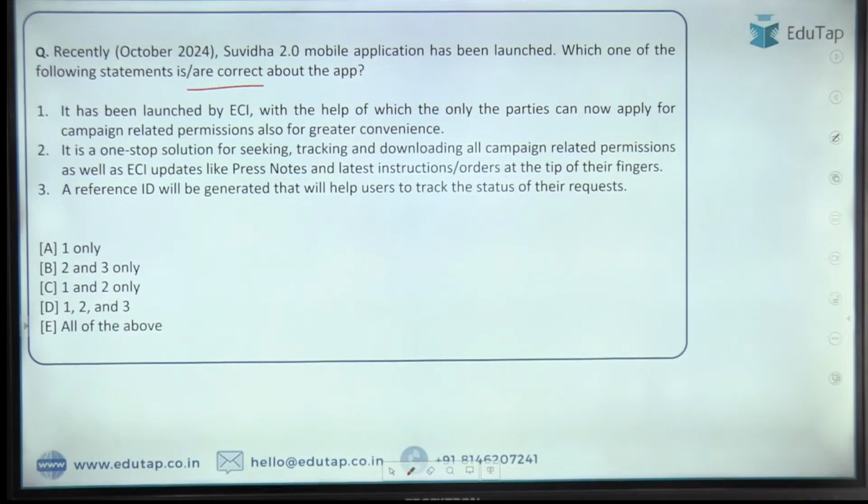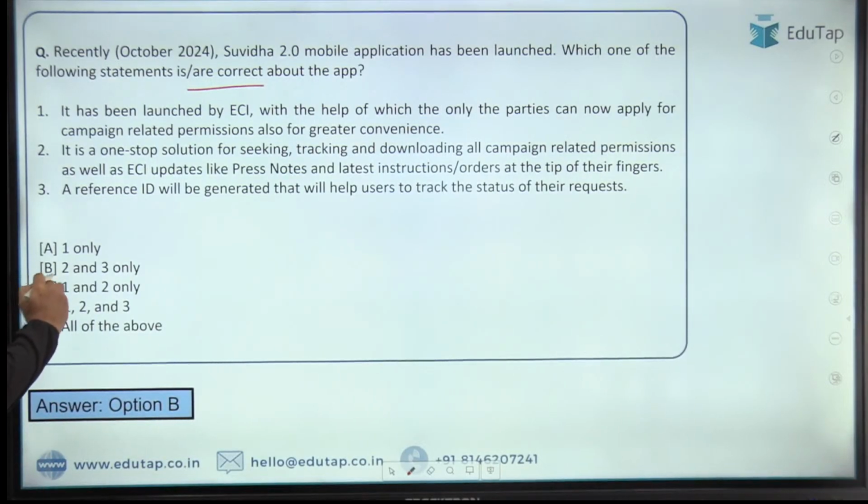So let me tell you guys that a small change in the detail can definitely lead you to getting the negative mark in the exam. So I can see here that the people are saying option D is the right answer. Some people are saying option B is the right answer. So Gaurav has again given the correct answer, that is option B. So why is option B correct, guys?